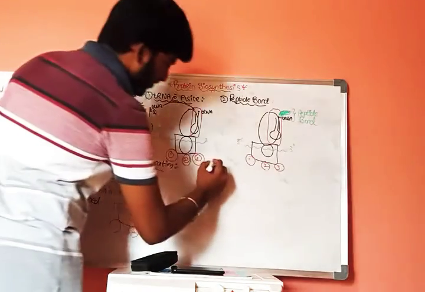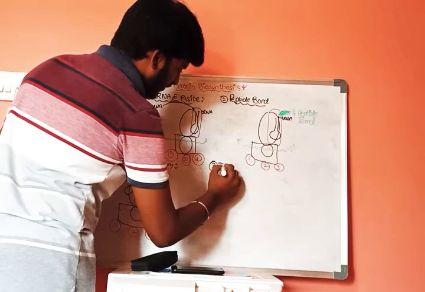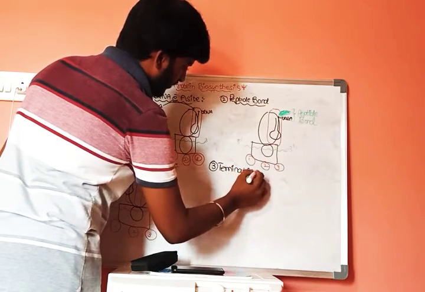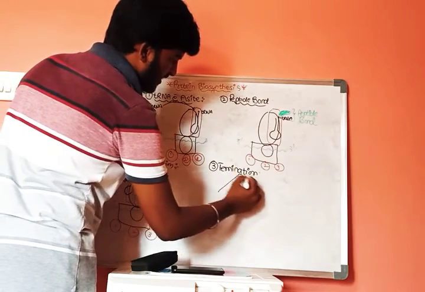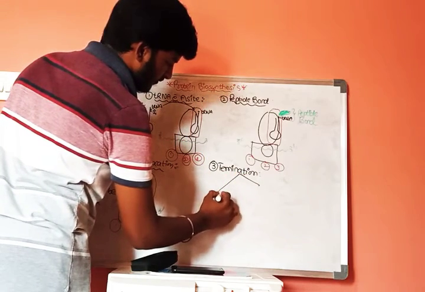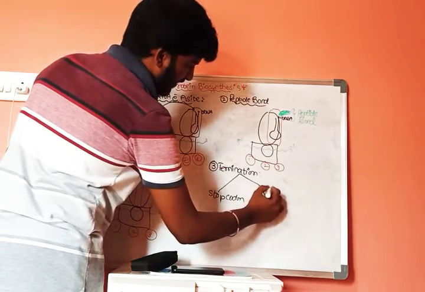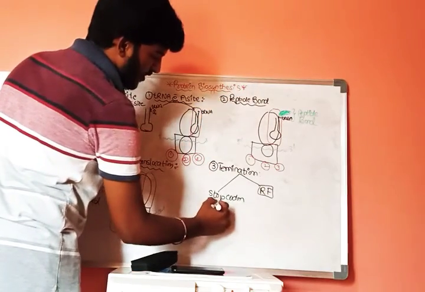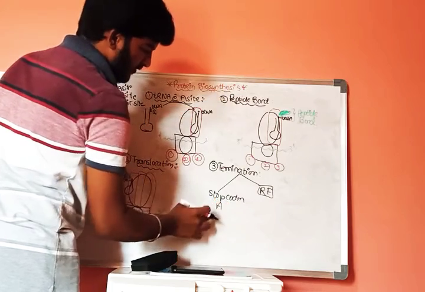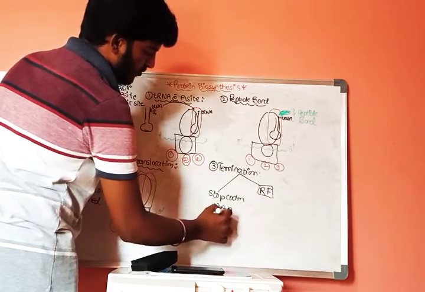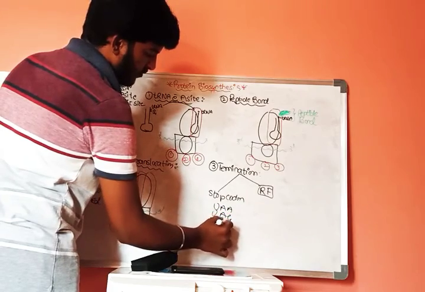The third one is the termination process. In the termination process, we discuss stop codons and releasing factors. Stop codons are 3 in number: UAA, UAG, UGA.